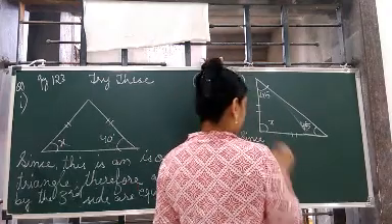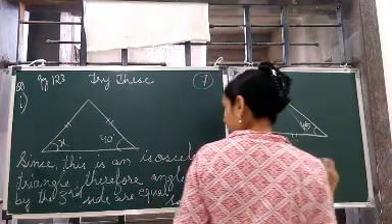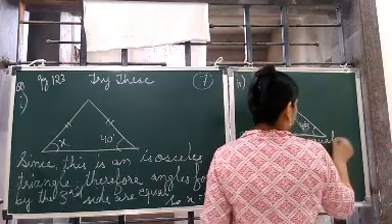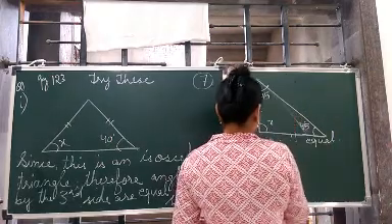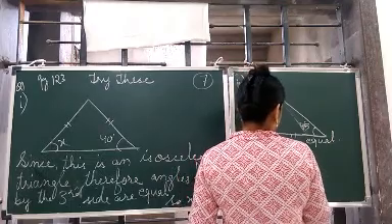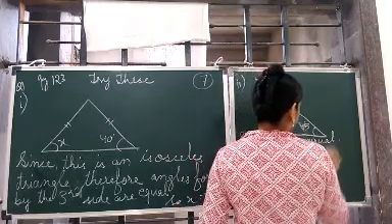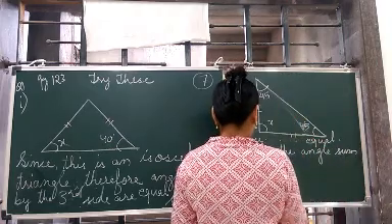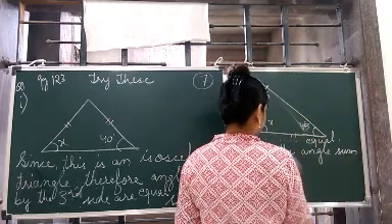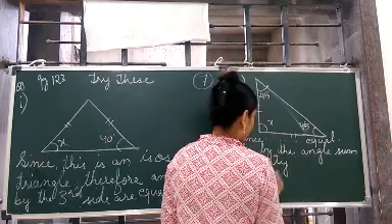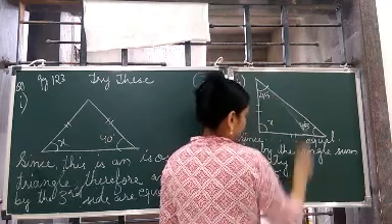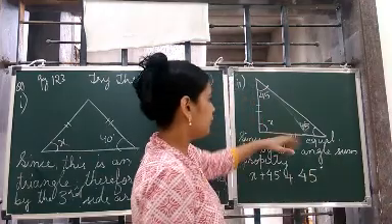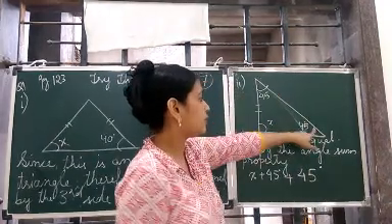In the first one हमने पूरा लिख लिया, second वाले में हम short form में करेंगे because we are doing it in the book. Since it is isosceles, so by the angle sum property, x plus 45 and ये भी 45 है, this we have shown. क्यों 45 है? Because this is an isosceles triangle, so the angles formed by the third side are equal.